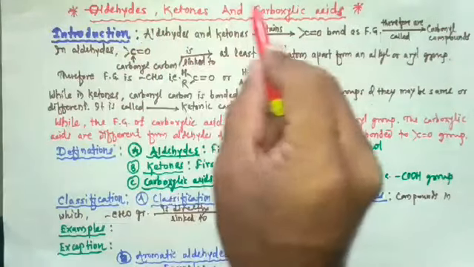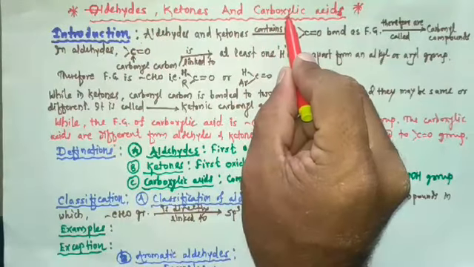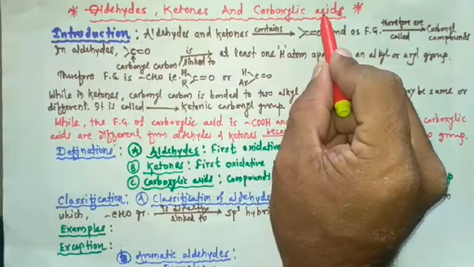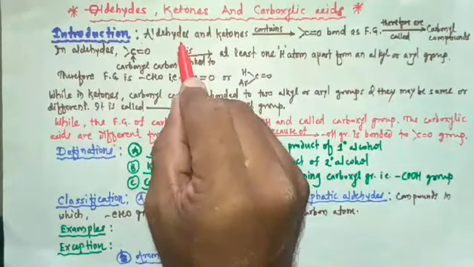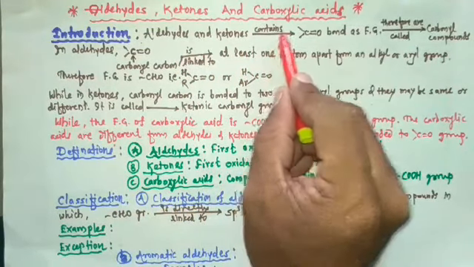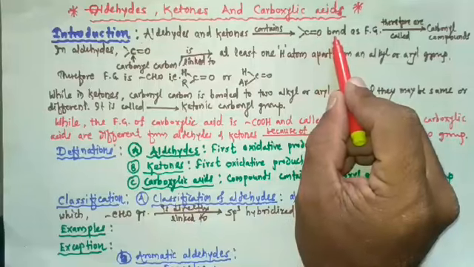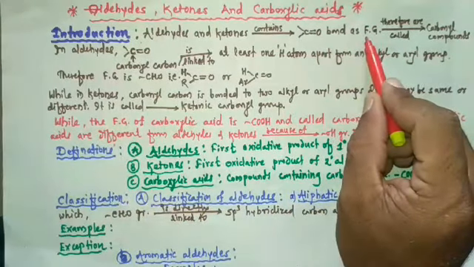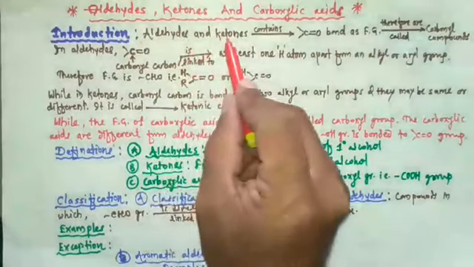Aldehydes, ketones and carboxylic acids are classes of organic compounds. Aldehydes and ketones contain a carbon-oxygen double bond, and this is the functional group present in aldehydes and ketones.